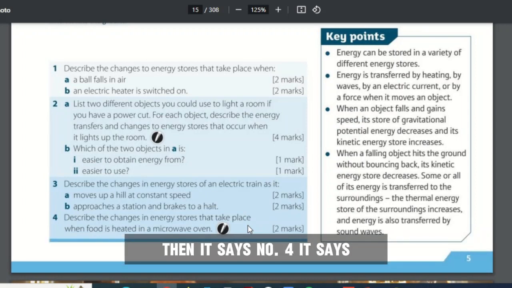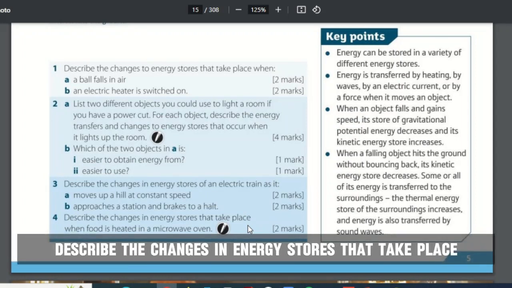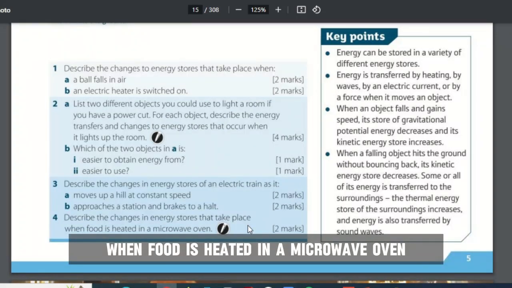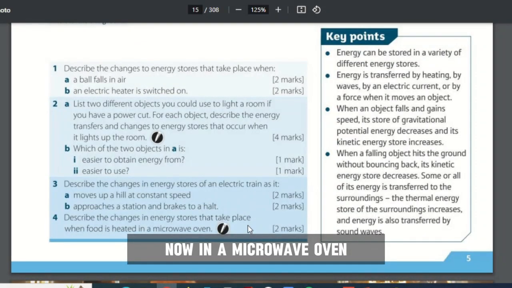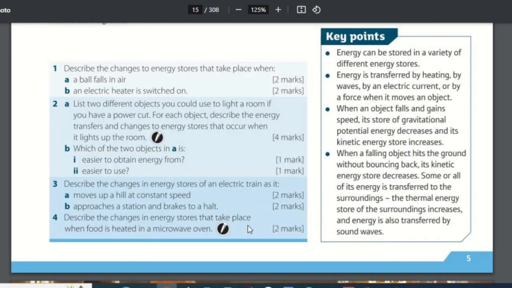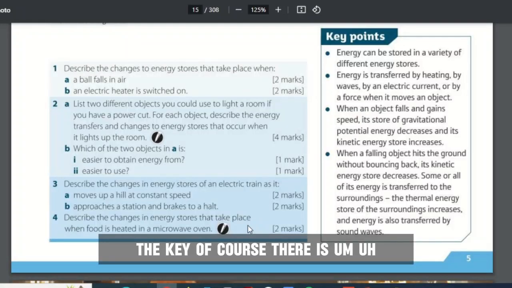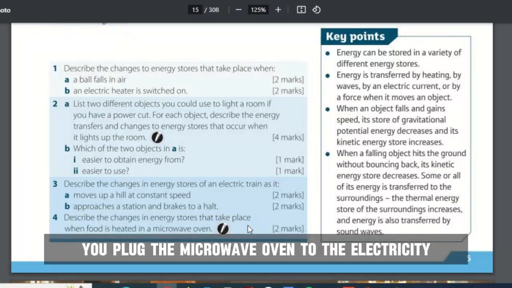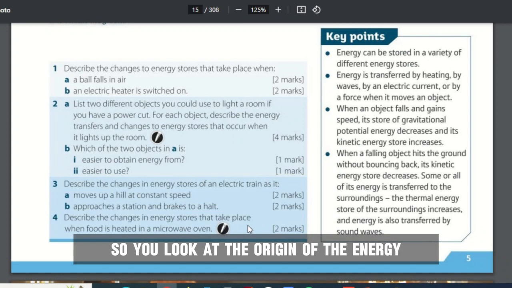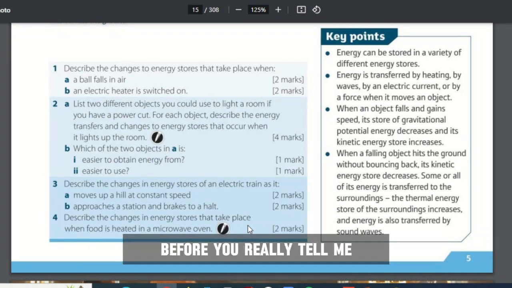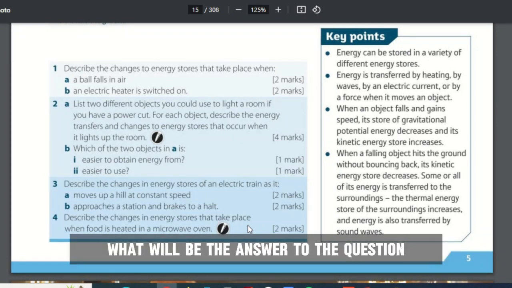Then it says, number 4, describe the changes in energy stores that take place when food is heated in a microwave oven. Now, in a microwave oven, of course, you plug the microwave oven to the electricity, so there is production of electrical charges. So you look at the origin of the energy before you really determine what will be the answer to the question.